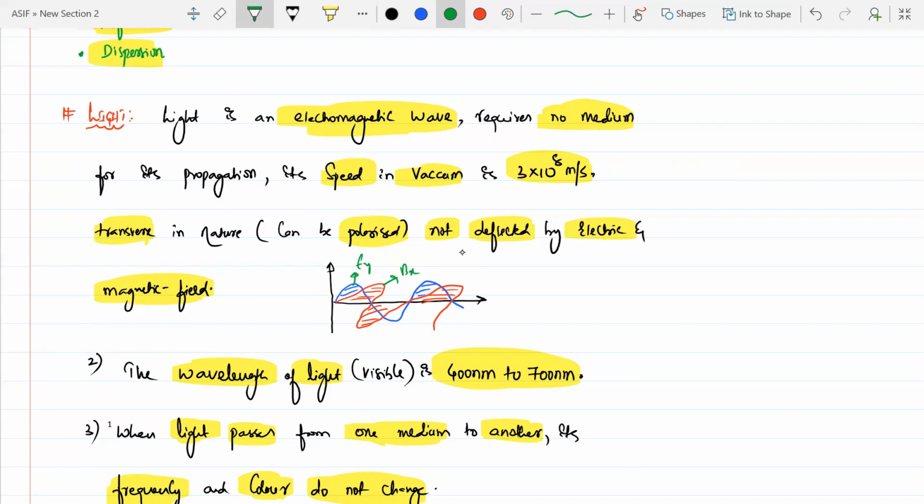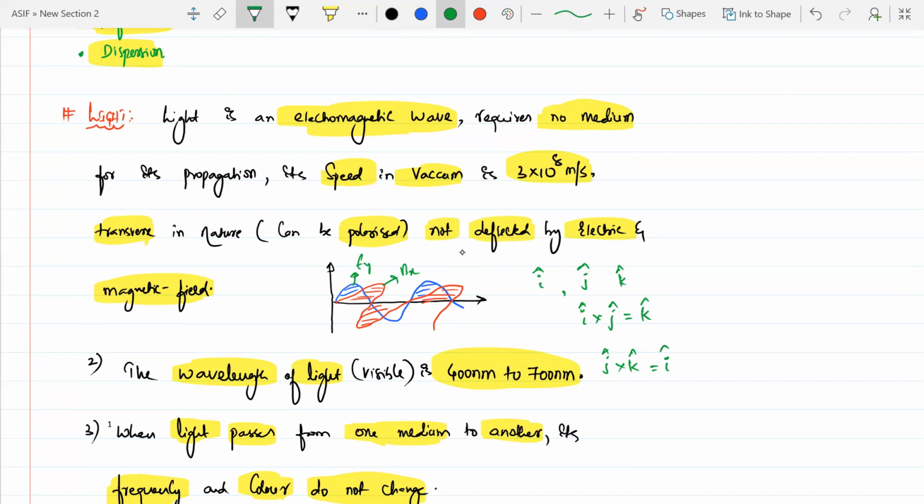If I take i, j, k, you know the vector components, beta. This is your i, this is your j, and this one is k. If I know two directions, I can calculate the direction of the other one. So i cap cross j cap will give me what? k cap. The same way, j cap cross k cap will give me what, beta? i cap. If one wave is along the y-axis and another wave is along the z-axis, the resultant wave will be moving along the positive x-axis.